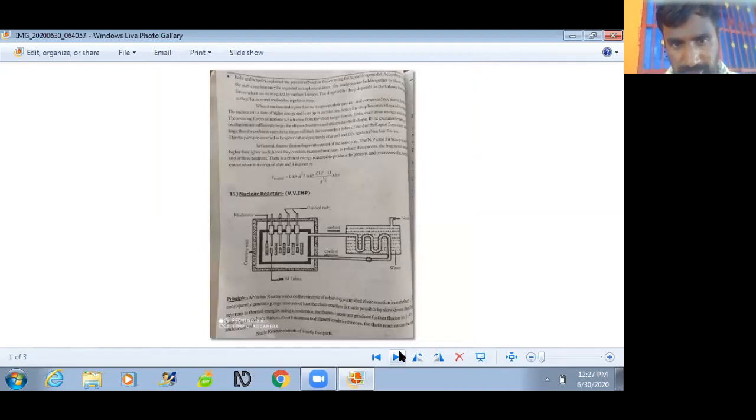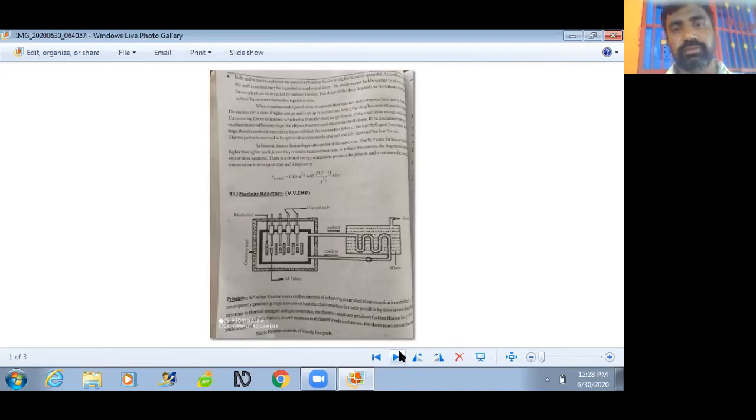These aluminum tubes are separated by some distance. Control rods are placed in between these distances, between the aluminum rods. These control rods control the chain reaction.